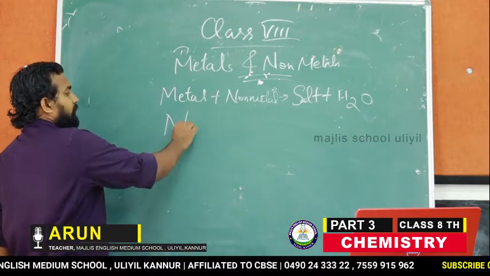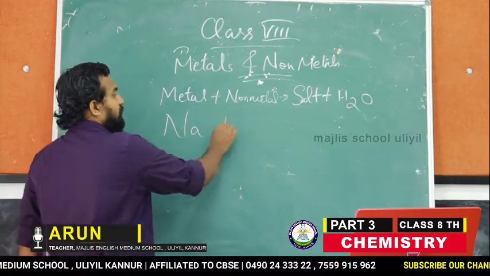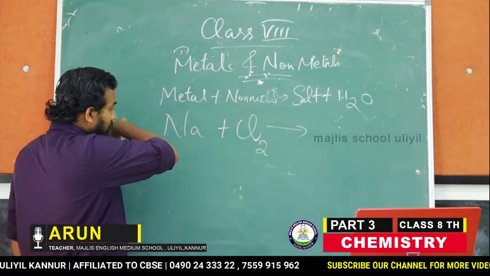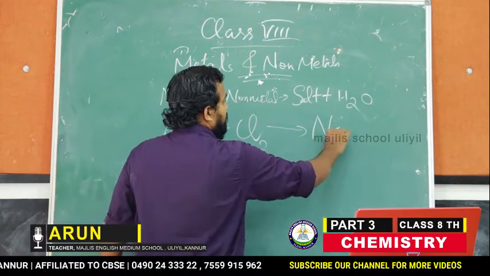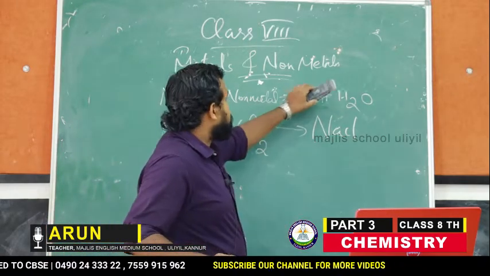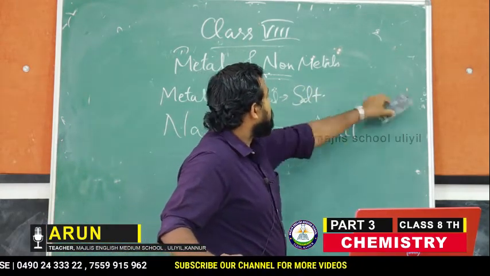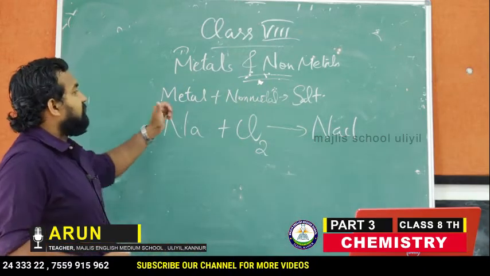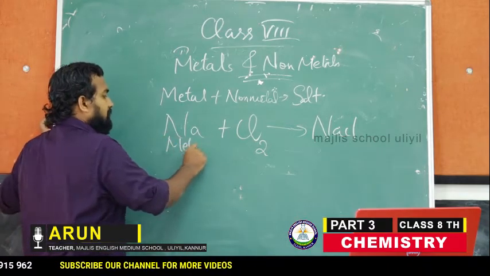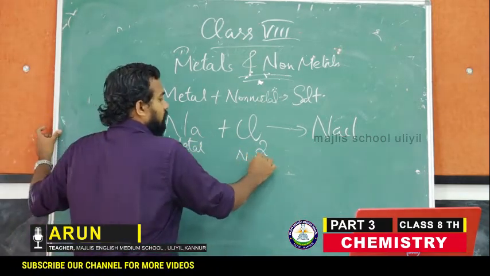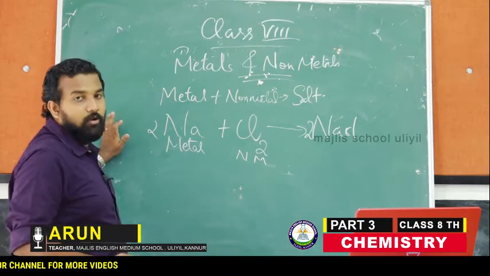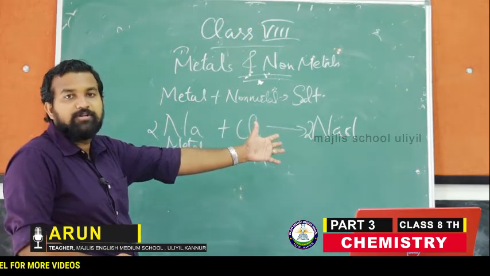For example, if you take sodium and if you take chlorine, they will react together. Chlorine will be Cl2. It will react together to form NaCl. Okay, so sodium reacting with what? When a metal reacts with a non-metal, salt is formed. Sodium is a metal. Chlorine is a non-metal, giving sodium chloride. Sodium chloride, we know it is salt, the common salt which we use.